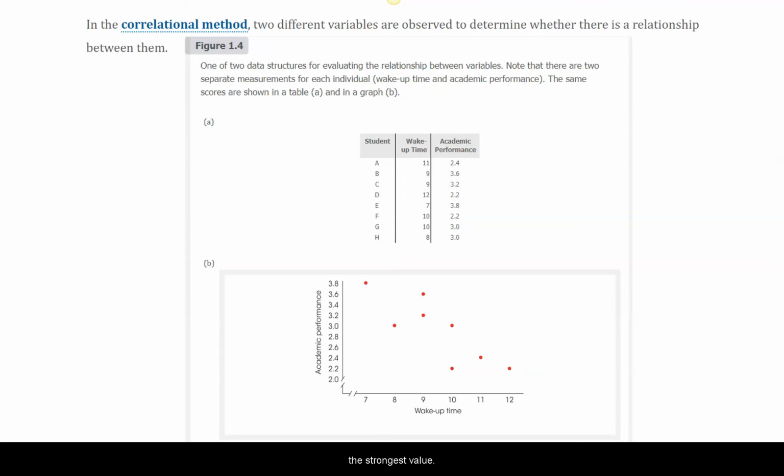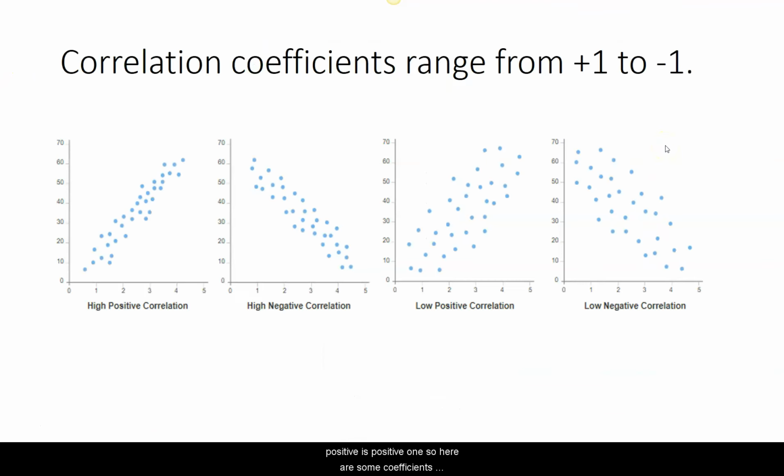Now, by the way, the strongest value that a negative correlation could have is -1. That's the strongest absolute negative correlation that you could possibly have. Of course, the strongest positive is +1. So here are some coefficients ranging from +1 to -1. Let's say I have a high positive one, like height and weight. Although it's not perfect, someone that's 7'6" like Yao Ming has to weigh something. And conversely, some people that are very diminutive or petite are likely to weigh a lot less. And therefore, there's an extreme high positive correlation between height and weight.